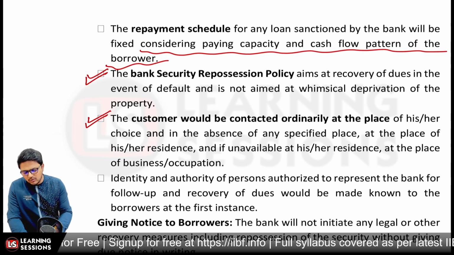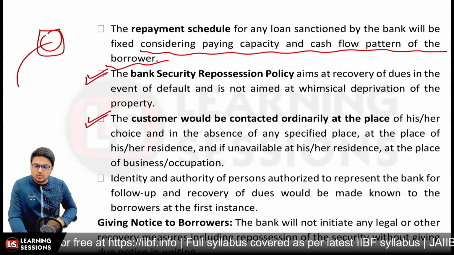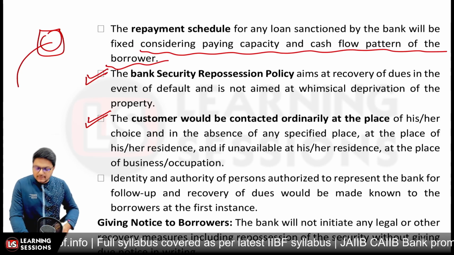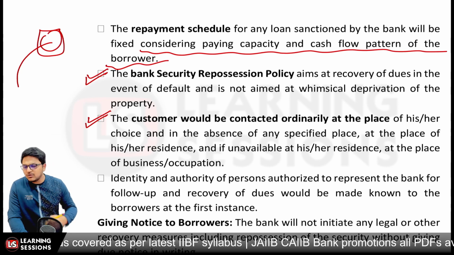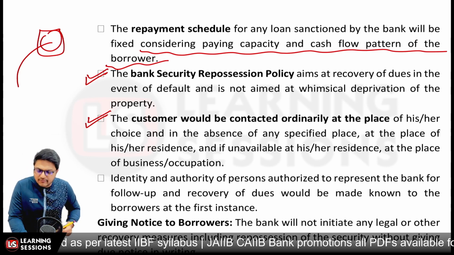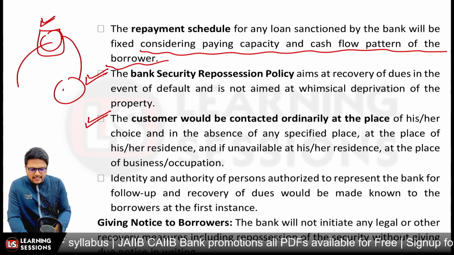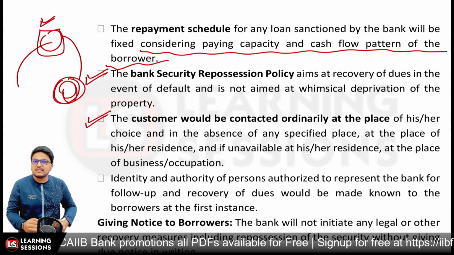So either you will be going to the place of the customer's choice. If he wishes that you come to his place of business, then you will go there. And further, if he says that you must visit the residence, then you must visit the residence. And let's say you visited his place of residence, but he or she is not found there, then you can visit their place of job or occupation, or place of business, right?